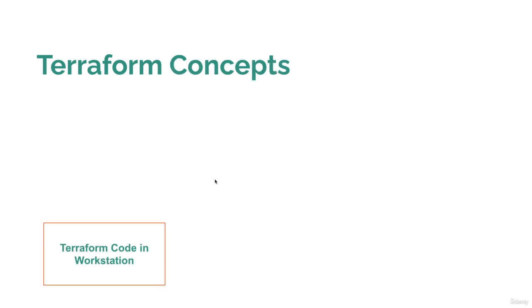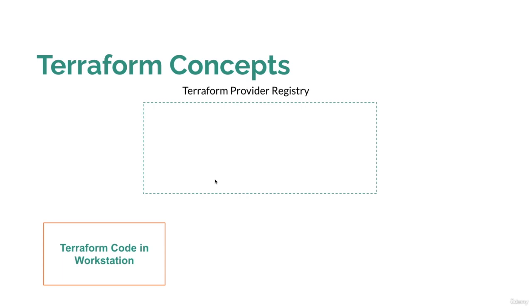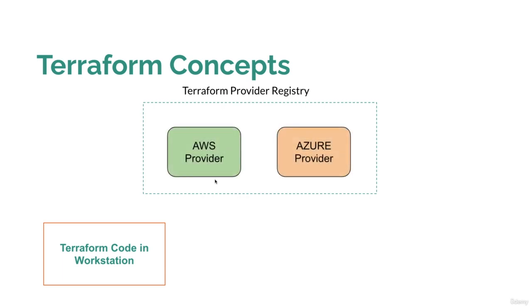So here we can understand the concept. This is the machine where your Terraform code is running, your workstation. Here we have the Terraform providers registry, and from it I want to use the AWS provider and the Microsoft Azure provider.